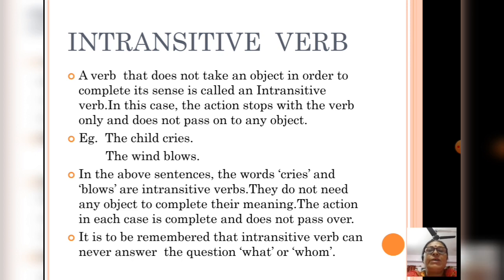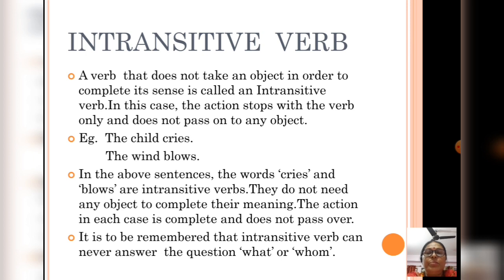Now come to the second part, that is intransitive verb. A verb that does not take an object in order to complete its sense is called an intransitive verb. In this case, the action stops with the verb only and does not pass on to any object like a transitive verb. For example, the child cries.